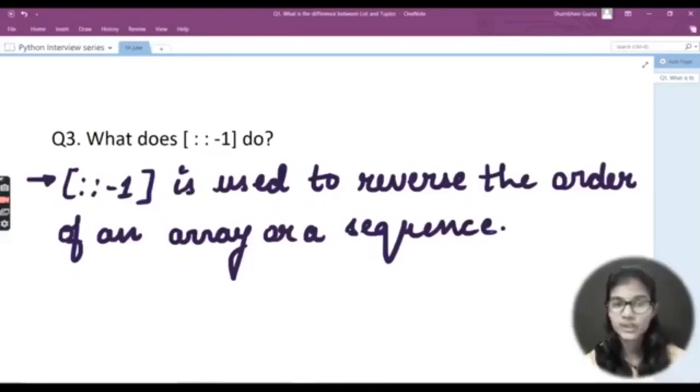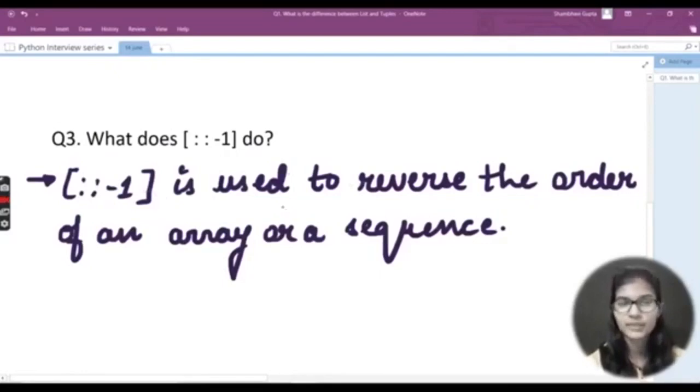But why am I not referring to strings here? Because nothing is given saying I have taken a string, an array, or a list. So in this case, you are not going to take a specific topic such as strings or any array. You're just going to write that colon -1 is used to reverse the order of an array or a sequence.